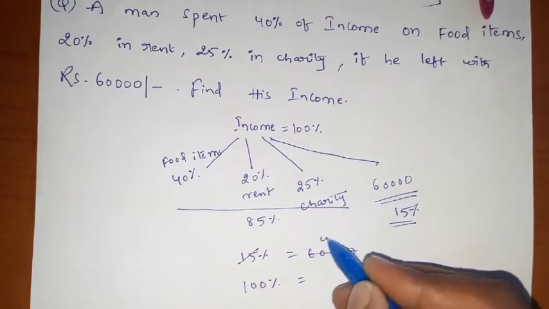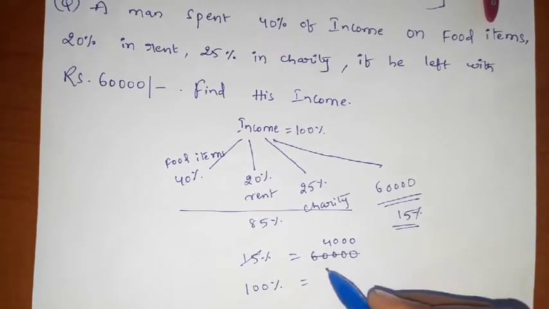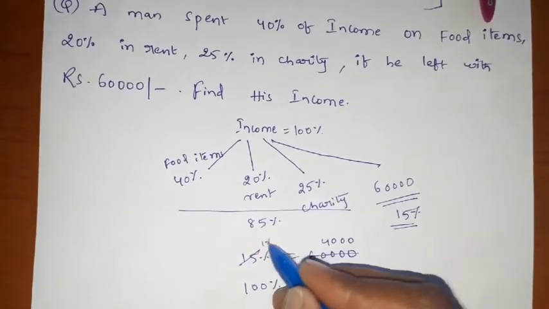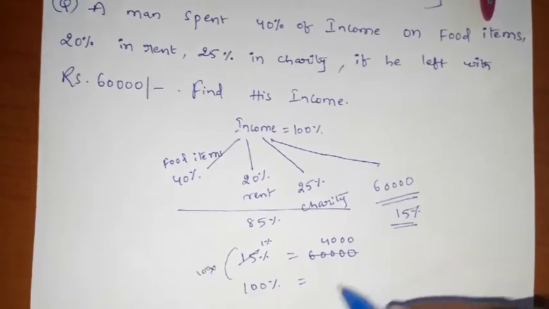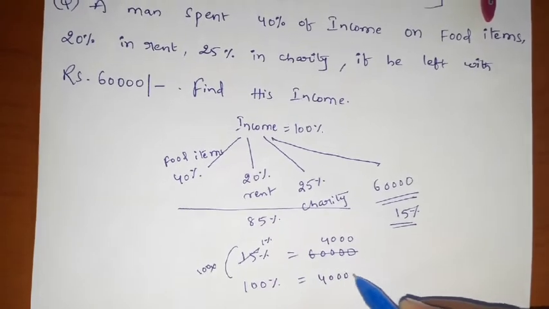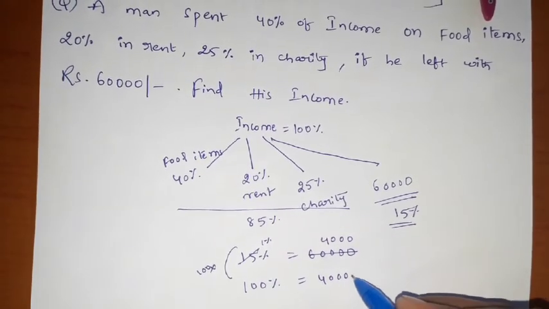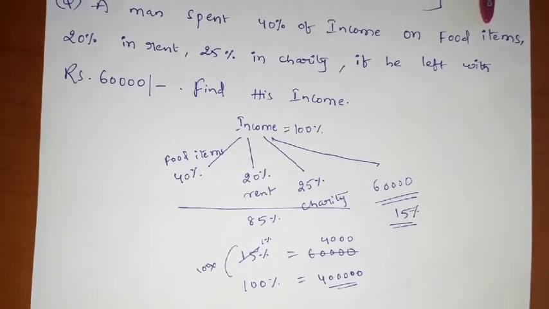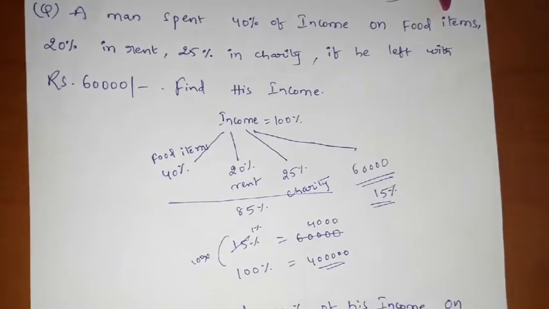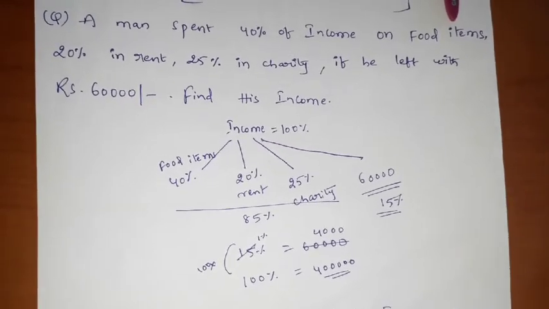15 4s are 60, right? If 1% is equal to 4,000, 100% how much friends? 100% is nothing but 4 lakhs friends, right? This is how we are solving these type of problems friends.